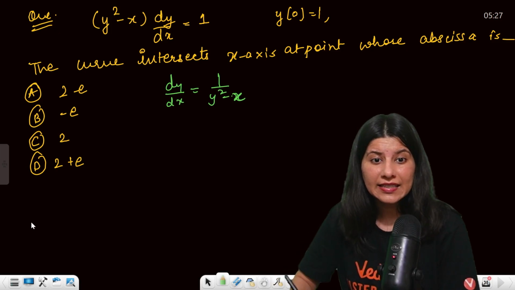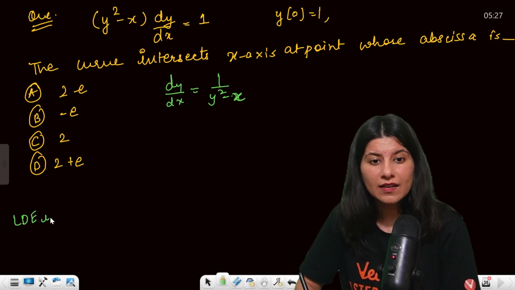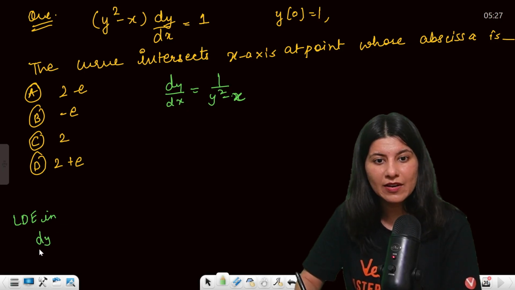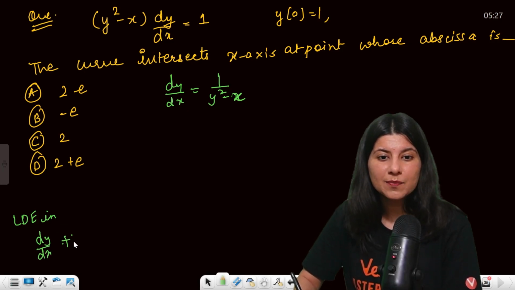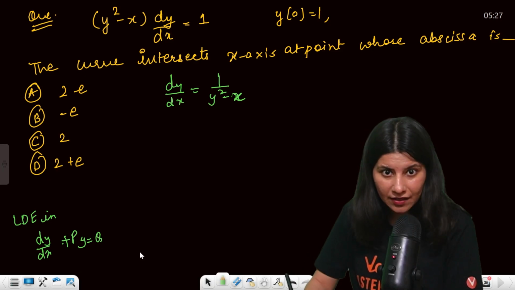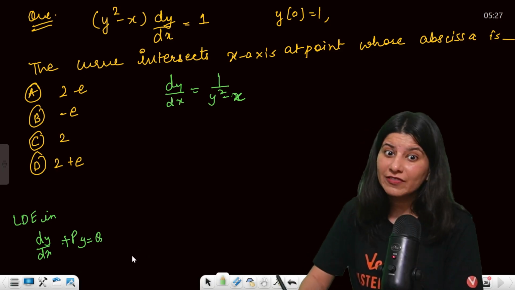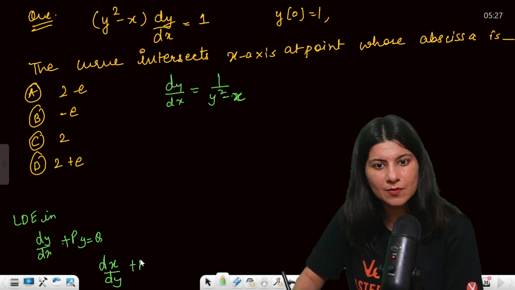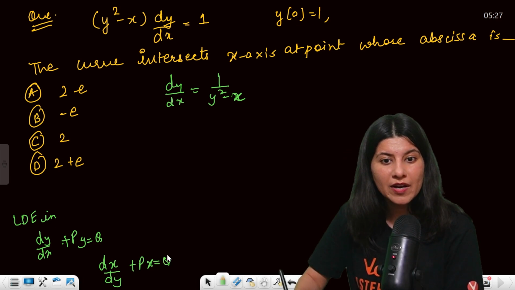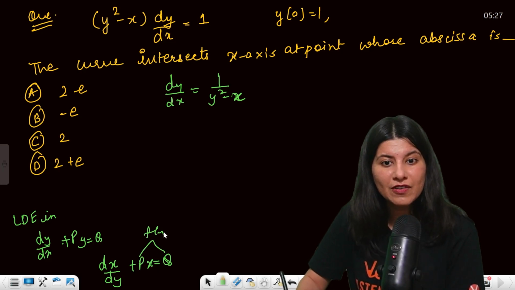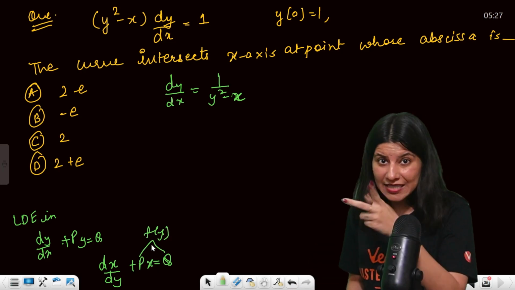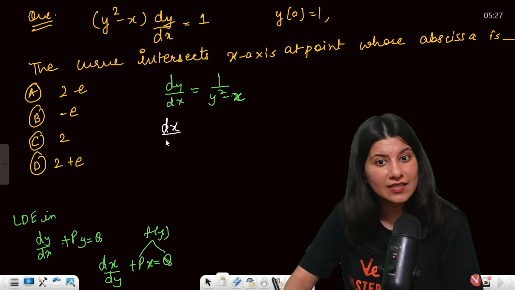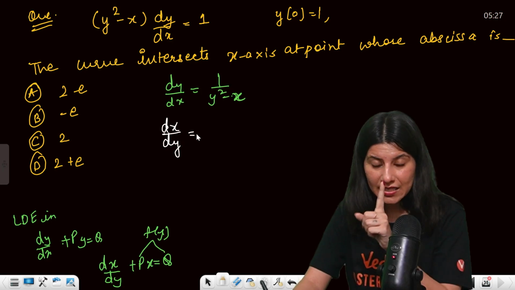Remember that an LDE in y is dy by dx plus py equals q, where p and q are functions of x. Now, can we say that dx by dy plus px equals q, where p and q this time are functions of y, is also a linear differential equation, just with x and y interchanged? Yes. This is actually important for NTA.